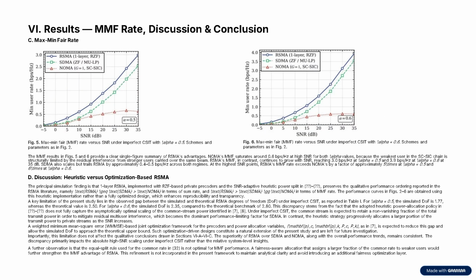These graphs compare maximum minimum fairness, which represents the performance of the weakest user. RSMA achieves the highest fairness while NOMA quickly reaches a saturation point. SDMA performs better than NOMA but still remains below RSMA. We also observe that our practical implementation achieves slightly lower degrees of freedom than the theoretical limit because we use a heuristic power allocation instead of optimization techniques such as WMMSE. However, the overall performance remains the same, with RSMA providing the best overall performance.